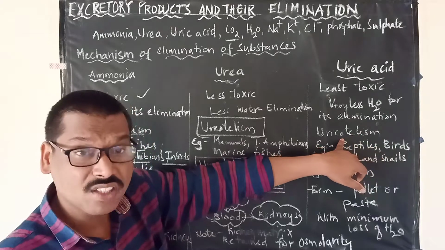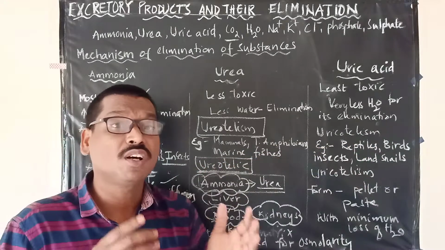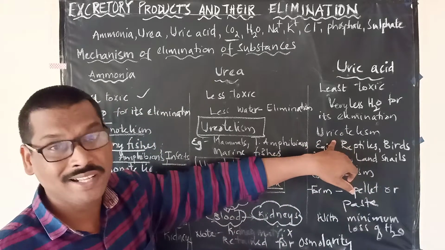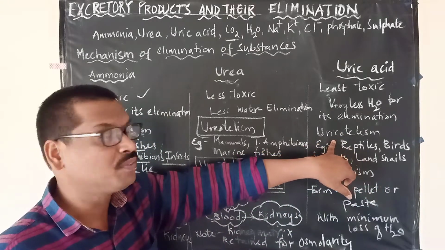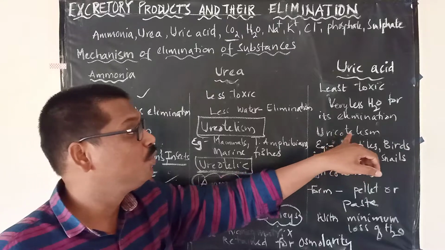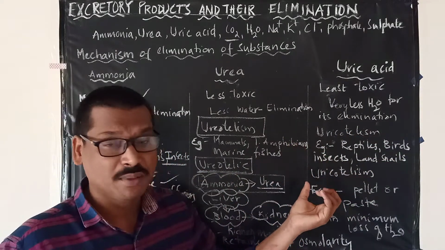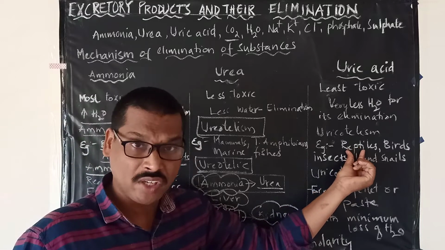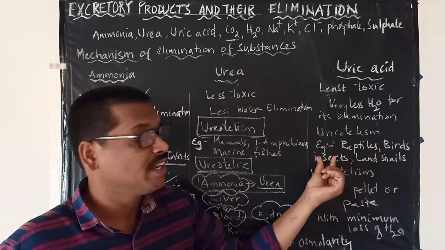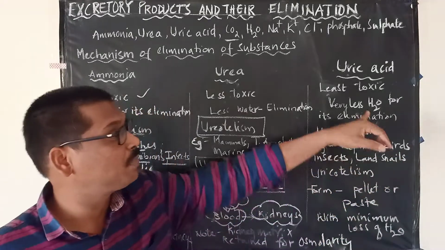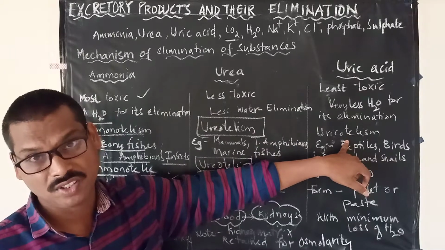And these organisms, the process of elimination of uric acid is called as what? Uricotelism. And the organisms such as reptiles, birds, insects and land snails, all these are the best examples for the uricotelism process.